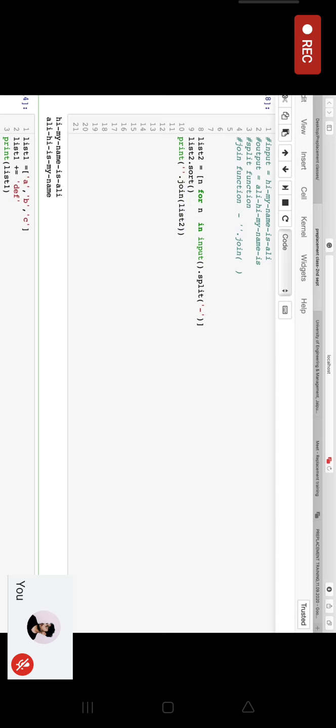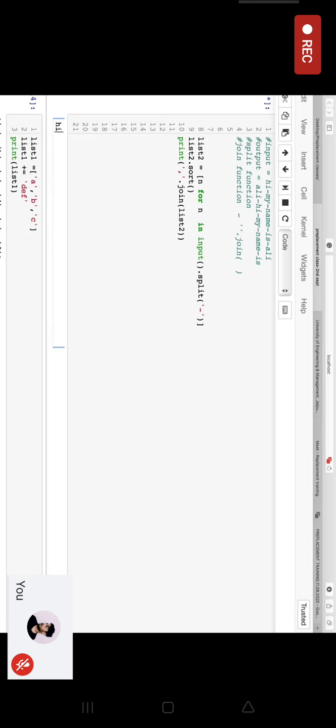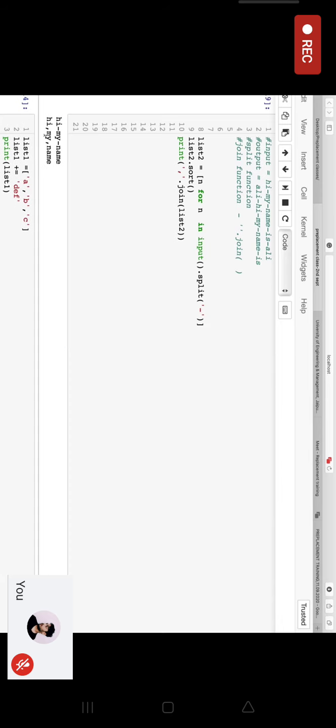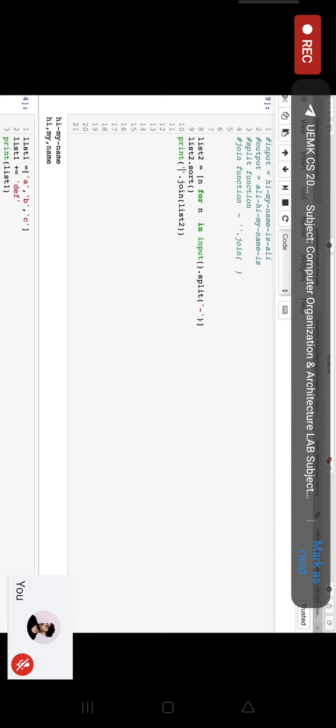You can also pass any character you want. You can also pass it as a comma. So the output that you get is hi, comma, my, comma, name. Alright. Now it depends on what characters you want to pass. You may or may not even pass a character. You can just pass a space also. That is another character. Or you may just leave it blank. So it's just going to give you the output.